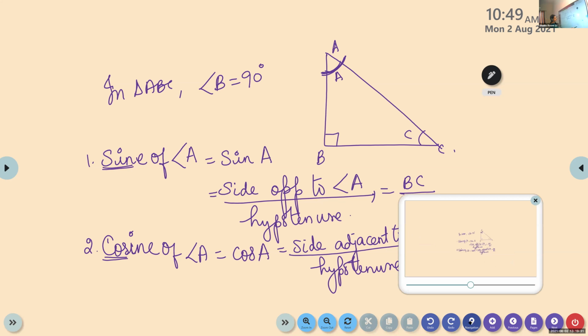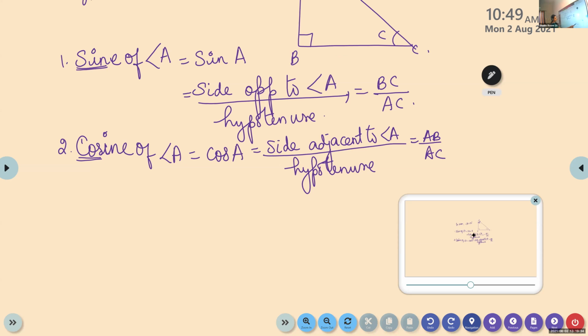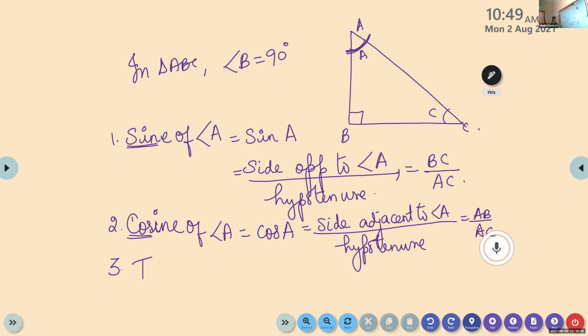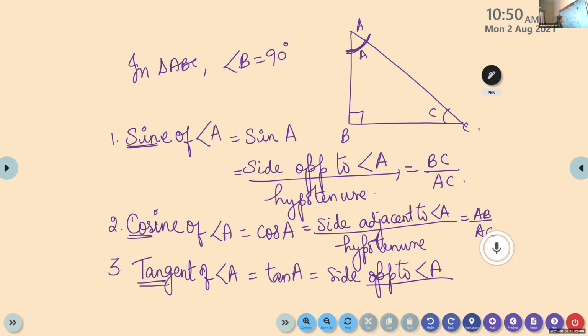The third ratio we are going to define is tangent of angle A, and we denote this as tan A. First 3 letters we take and we denote this as tan A. Tan of angle A is equal to side opposite to angle A by side adjacent to angle A.